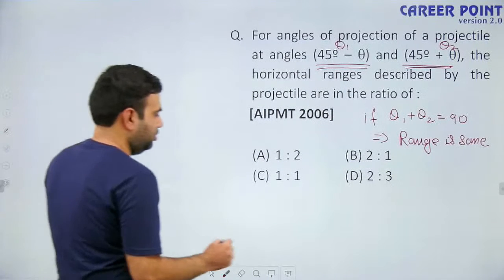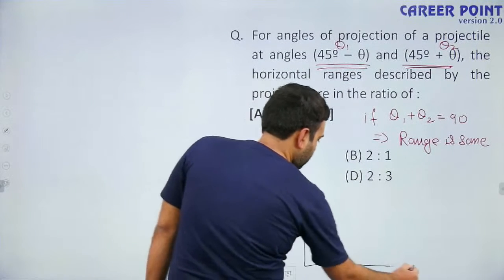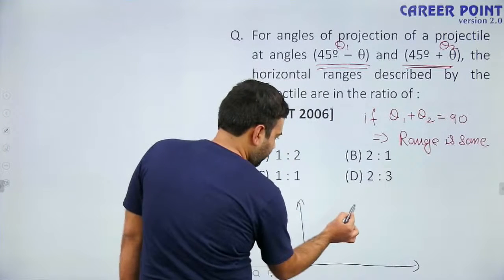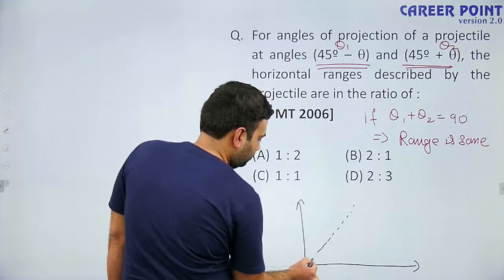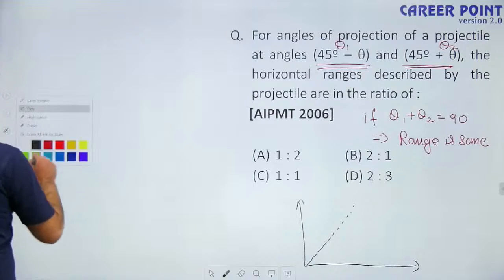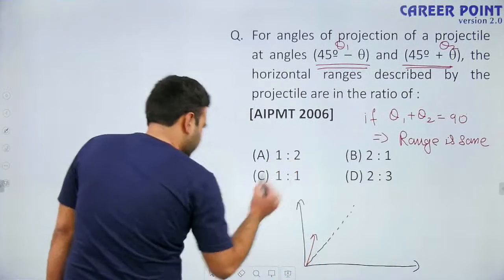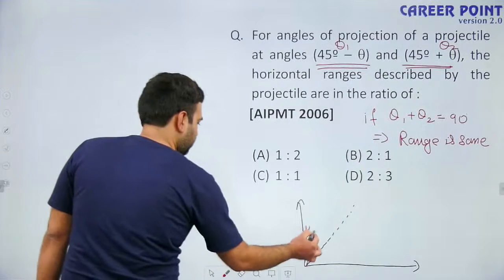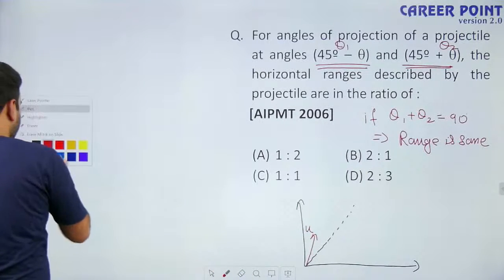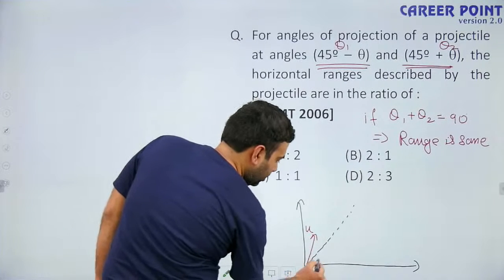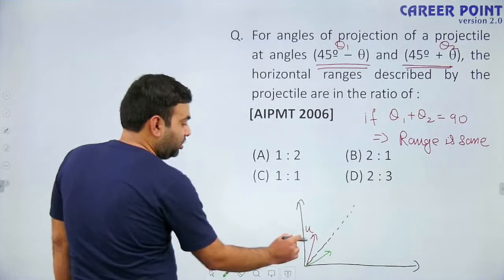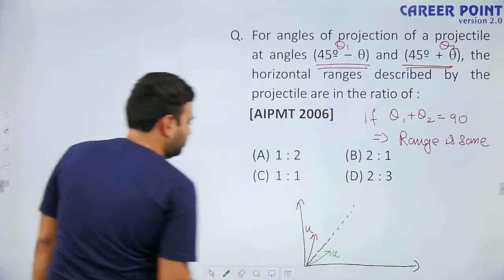Suppose this is 45 degrees. One of them is projected at 45 degrees plus some angle with velocity u. Another one is projected with an angle of 45 minus theta with the same velocity u.